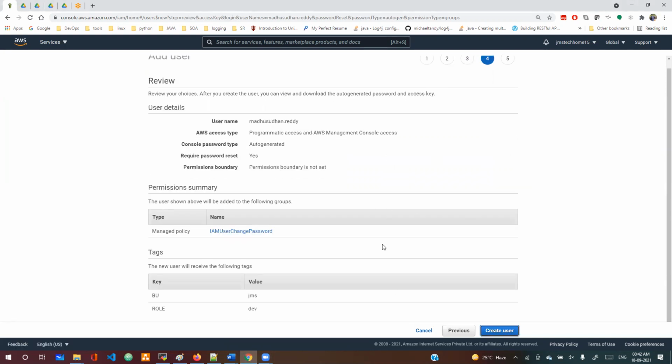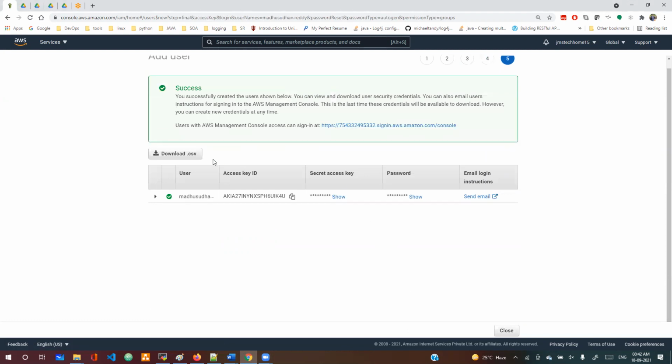Now I'm going to create a user. Finally, you can see what you have done. Permissions boundary is not set. Now create the user. Once you create the user, you need to download the CSV.